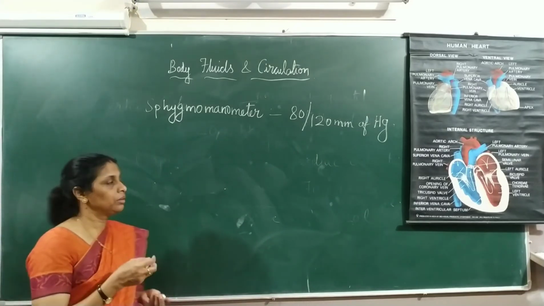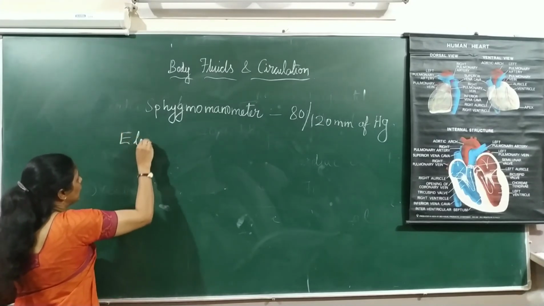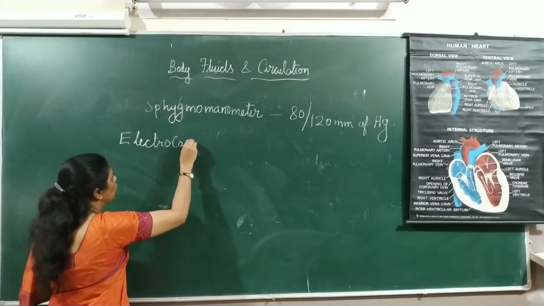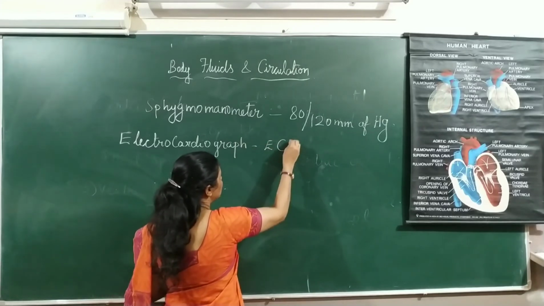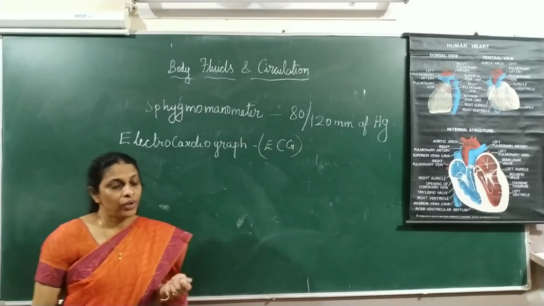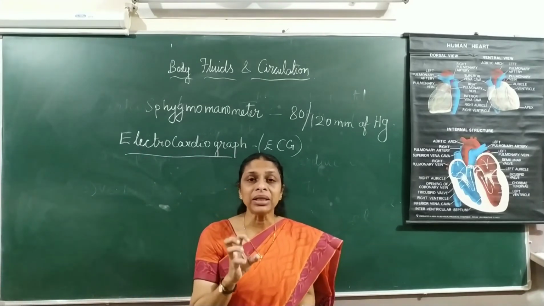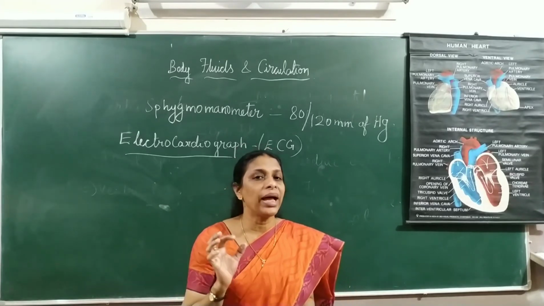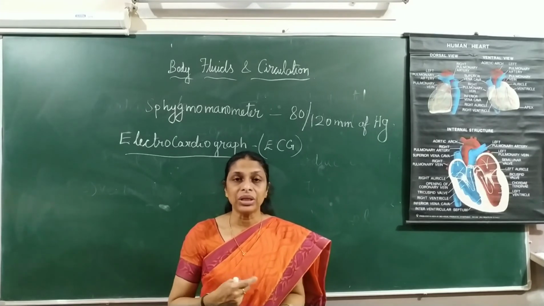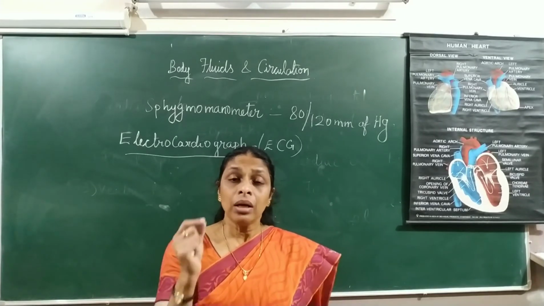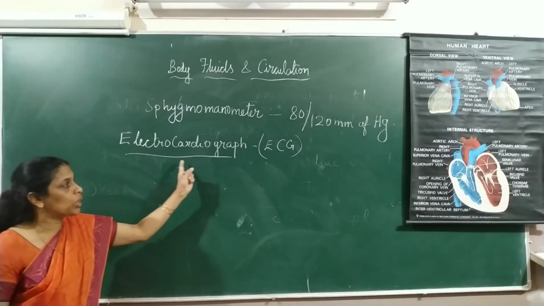Another important instrument is electrocardiograph, ECG. The full form of ECG is electrocardiograph. This is the instrument which is used to find out the electrical activity which takes place inside the heart during the heartbeat. So when the heart beats, the electrical activity which is going on in the heart can be graphically represented by using this instrument called electrocardiograph.